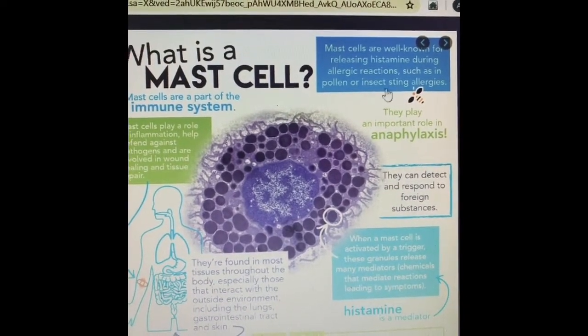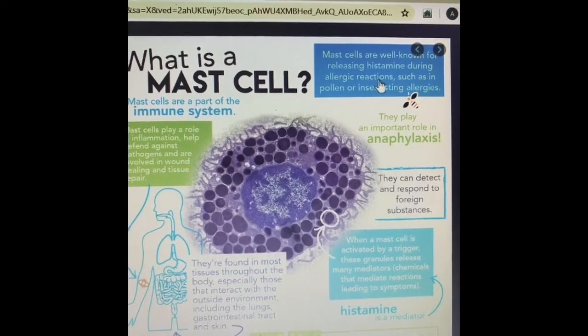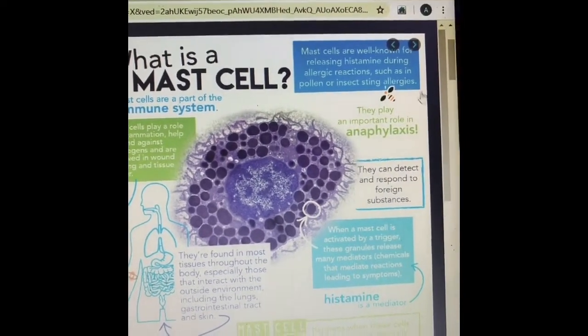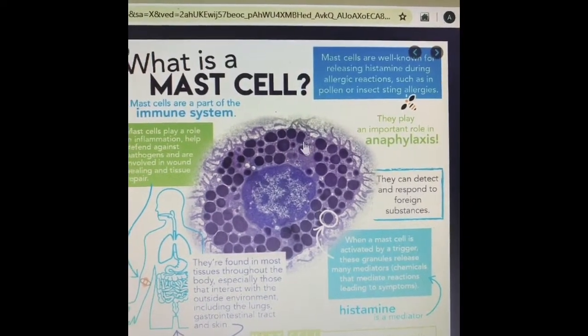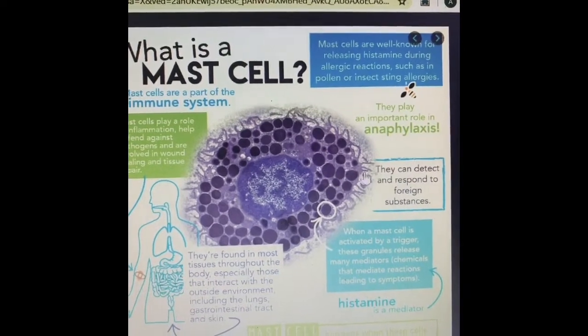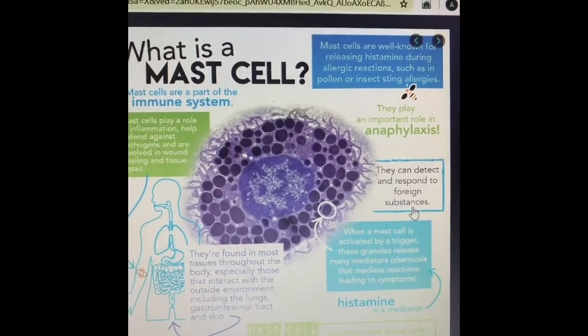Mast cells are well known for releasing histamine during allergic reactions such as to pollen and insect sting.